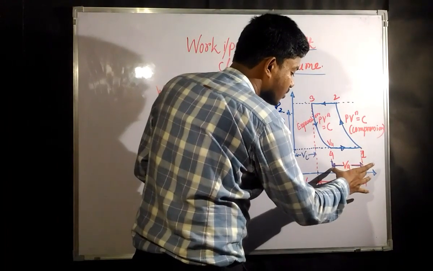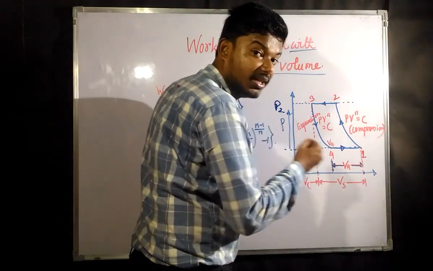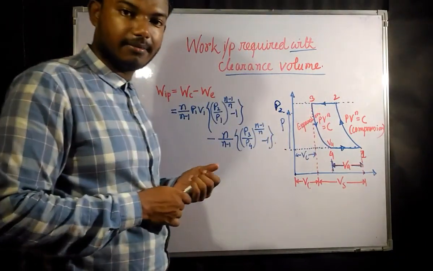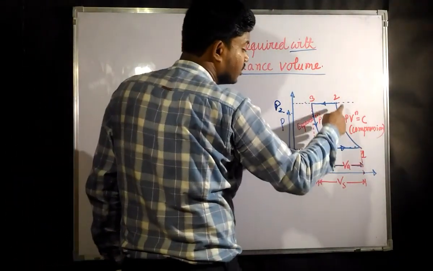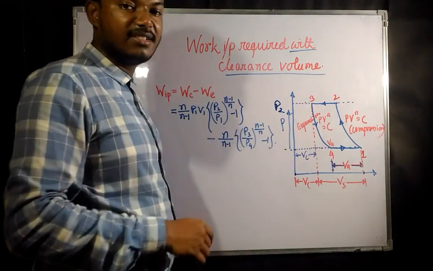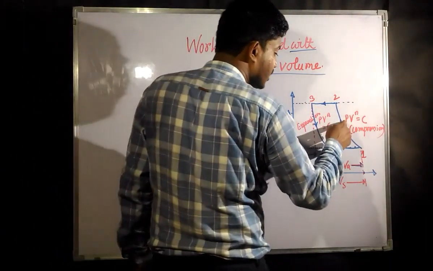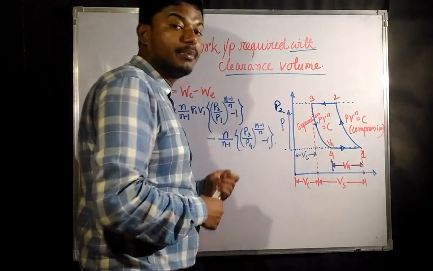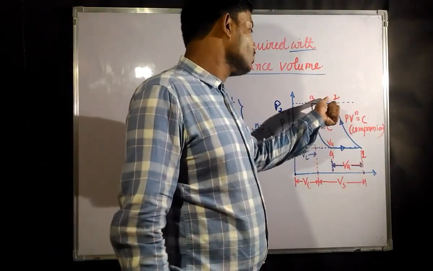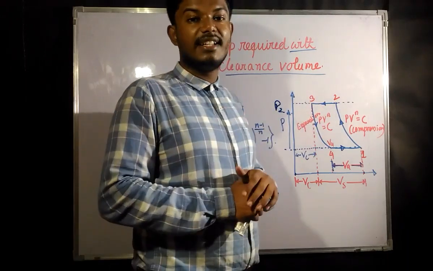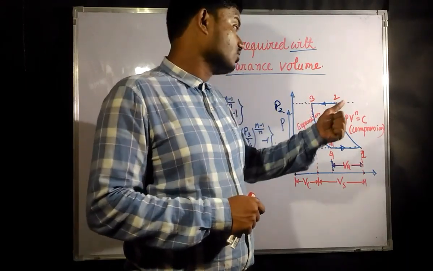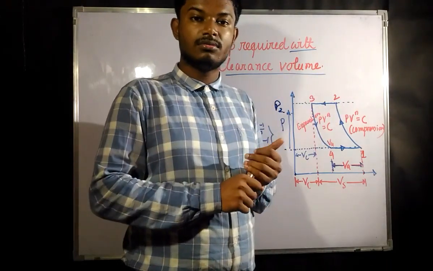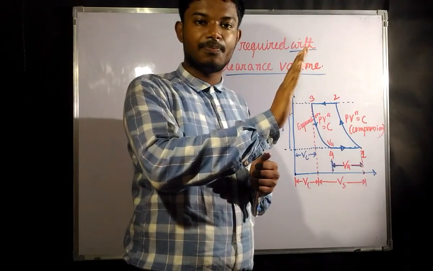Whatever volume is covered by the stroke after point 4 is going to be the total volume of air. After that, 1 to 2 it is going to get compressed again, polytropically. Again 2 to 3 it is going to discharge. Discharge means it is going up to volume 3 now.